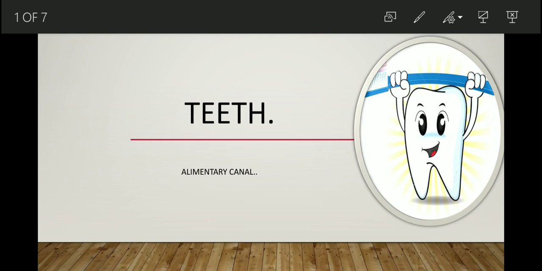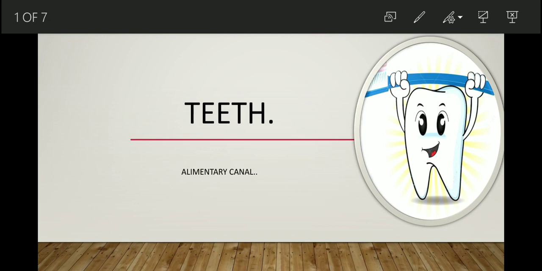This chapter is all about the digestive system in human beings. In the previous video we discussed the buccal cavity, which contains the teeth, tongue, saliva and some enzymes. In that video we discussed, very briefly, all the organs present in the buccal cavity, but in this video we are trying to understand something more about the organs present in the buccal cavity.